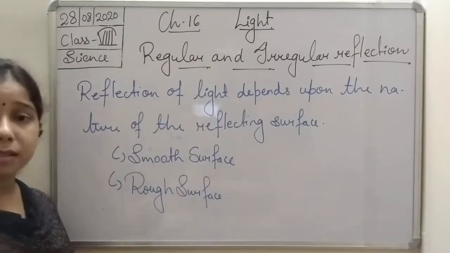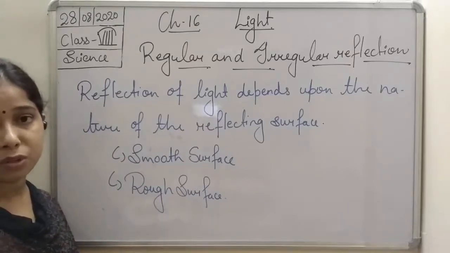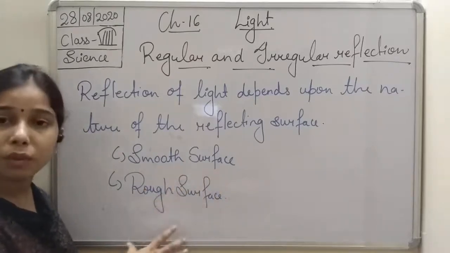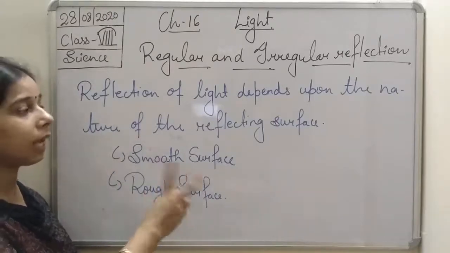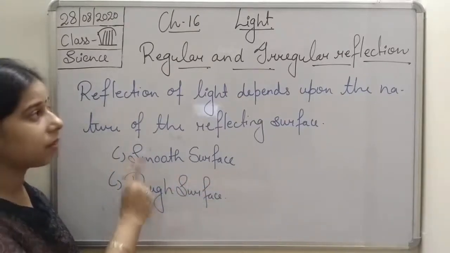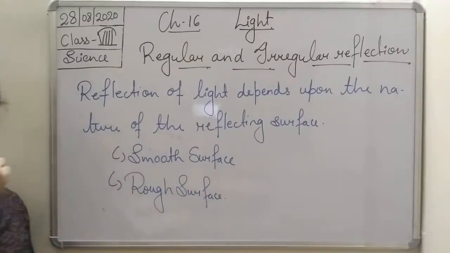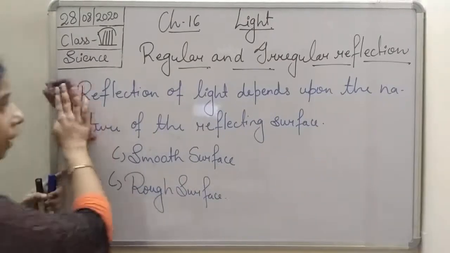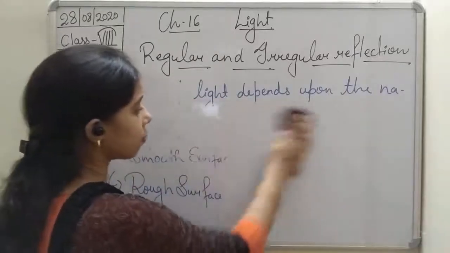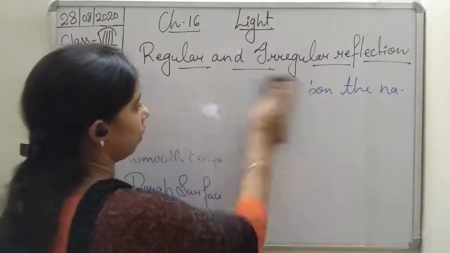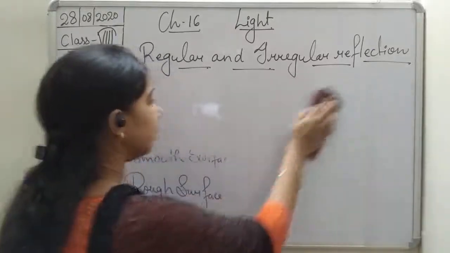On that basis, the type of reflection they show on these two types of surface, we have divided into two types of reflection, and that is regular reflection and irregular reflection. Let us understand both one by one. At first we will understand regular reflection, and then we will go through the irregular.